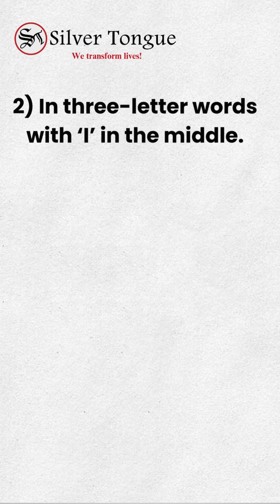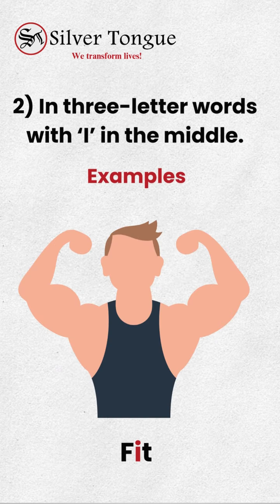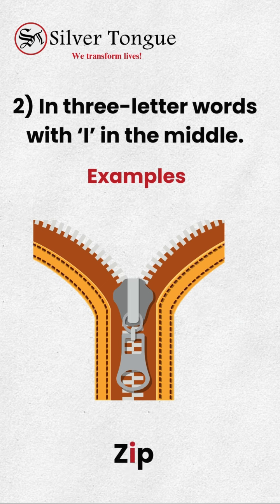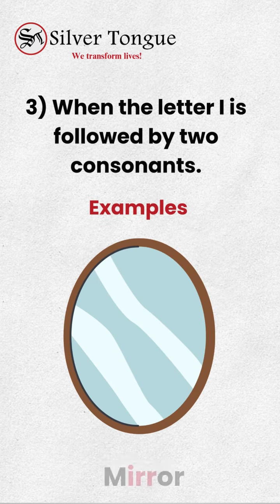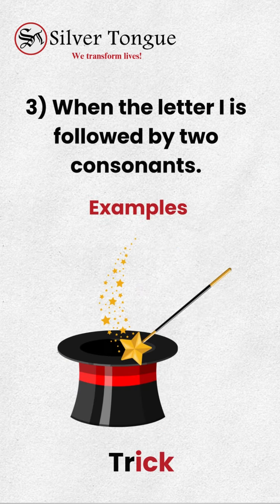2. 3-letter words with I in the middle. Examples: lid, fit, zip. 3. When the letter I is followed by 2 consonants. Examples: India, mirror, trick.